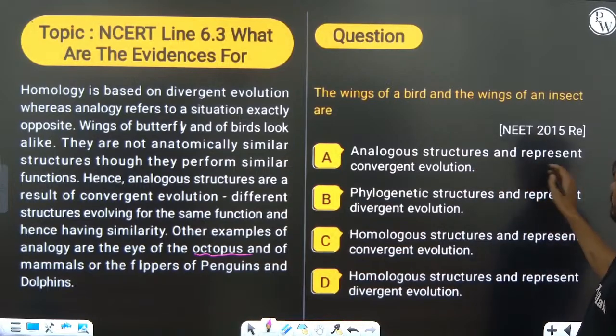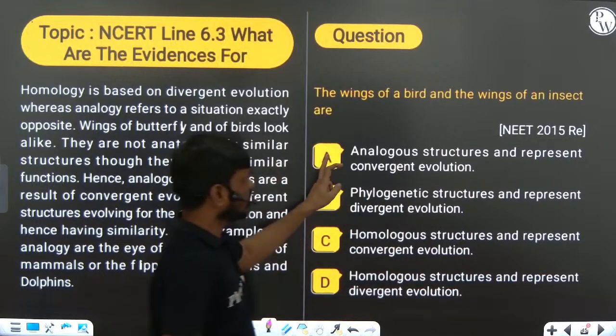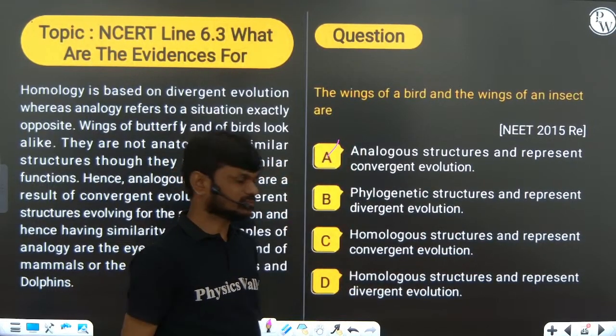Analogous structures represent convergent evolution. Okay, so analogous organs, convergent evolution.